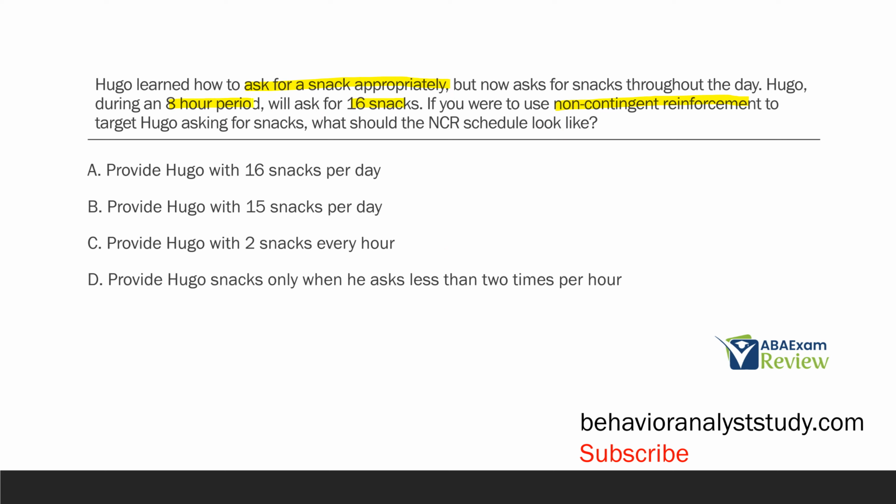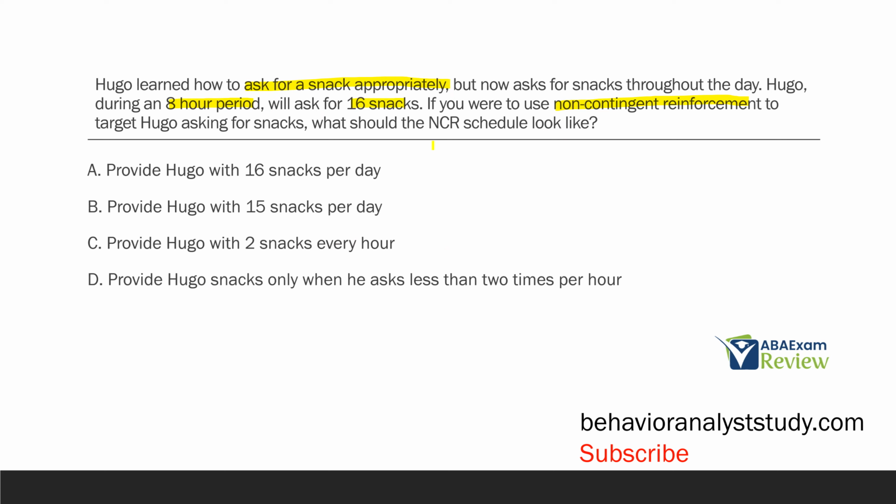So we're going to use non-contingent reinforcement, which ultimately accomplishes the goal as an abolishing operation for either attention or, in this case, asking for snacks. We need that schedule to almost mirror, or exactly mirror, whatever the learner's rate of responding is. So think about it: if Hugo is asking for 2 snacks every hour, when should we provide non-contingent reinforcement to make it an abolishing operation? A, provide Hugo with 16 snacks per day.